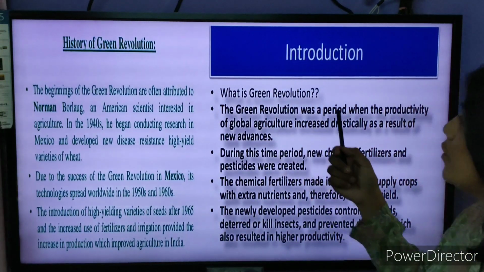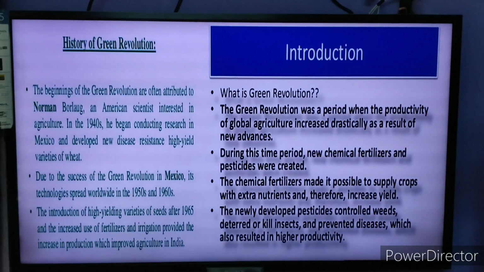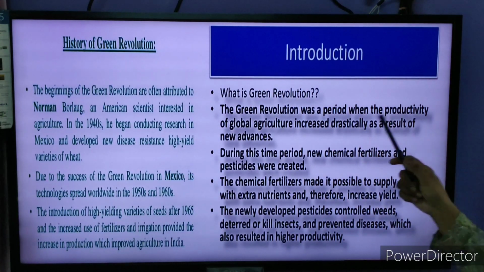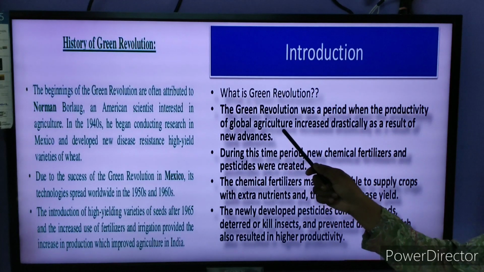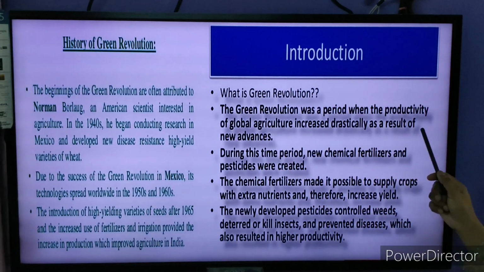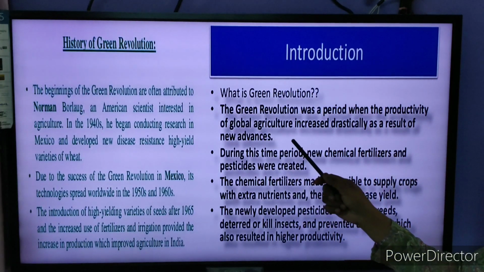So what is the Green Revolution? The Green Revolution was a period when the productivity of global agriculture increased drastically as a result of new advances.